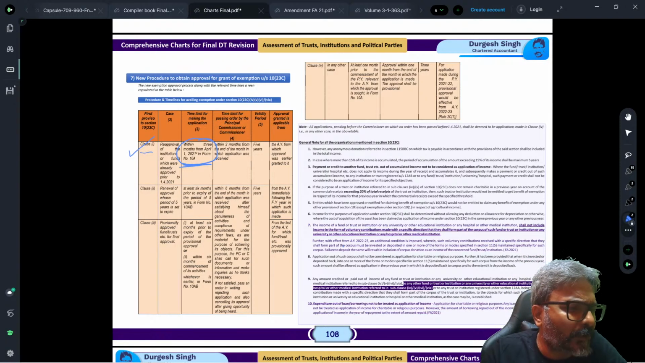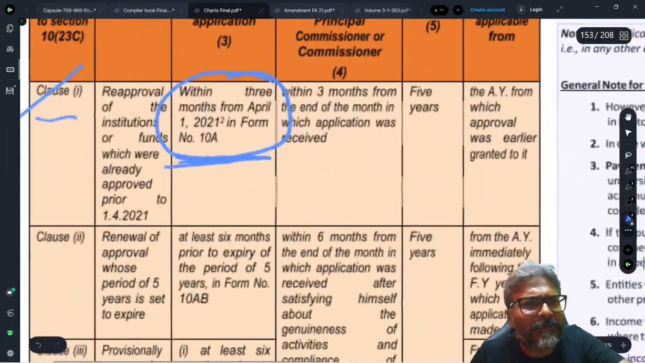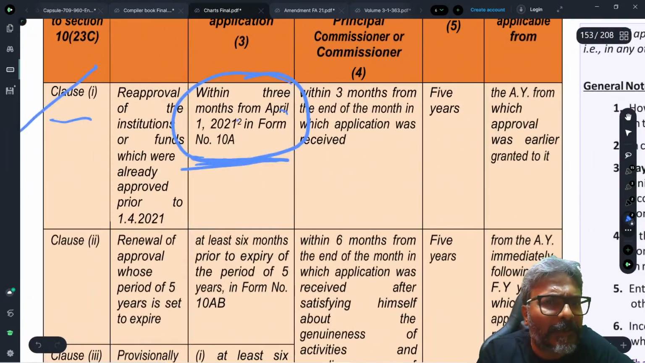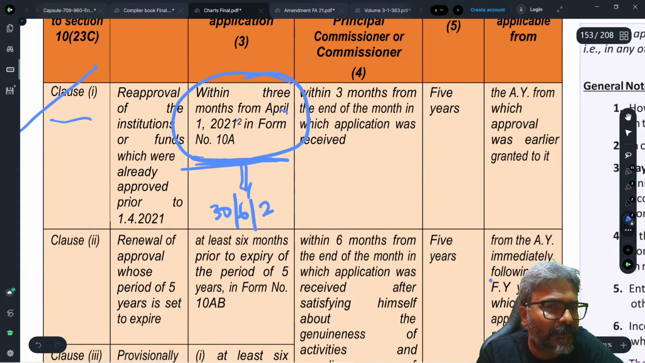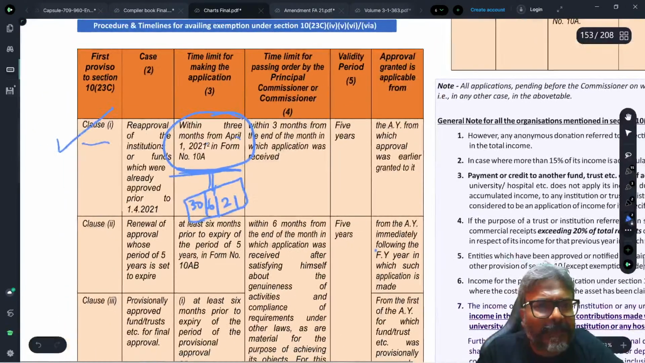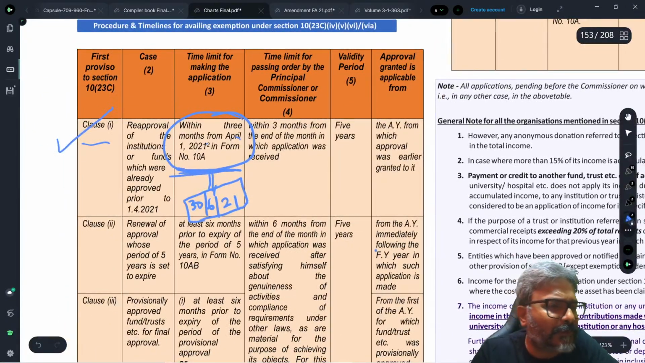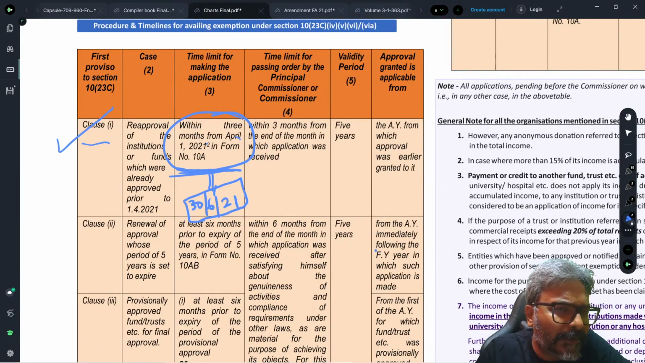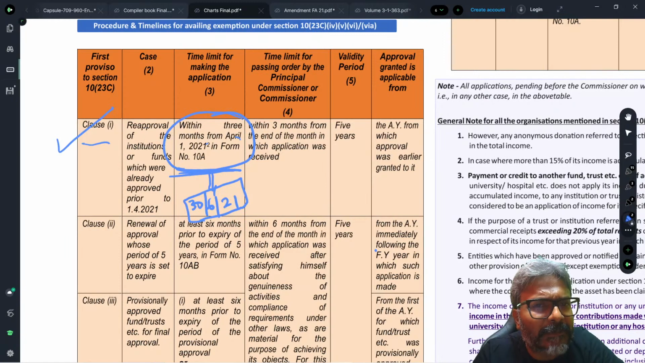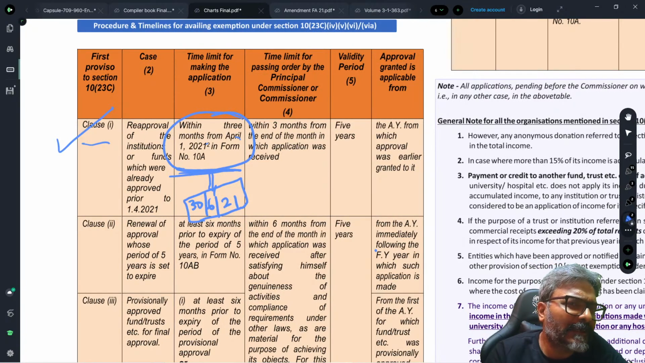Technically speaking, what the law says is within 3 months. So within 3 months from April, in this context. Can you tell me, up to 30th of June 2021, they need to make an application by 30th of June. Within 3 months means up to 30th of June. All of you agree to this one? By 30th of June 2021, they will have to make the application. That is the maximum time limit.